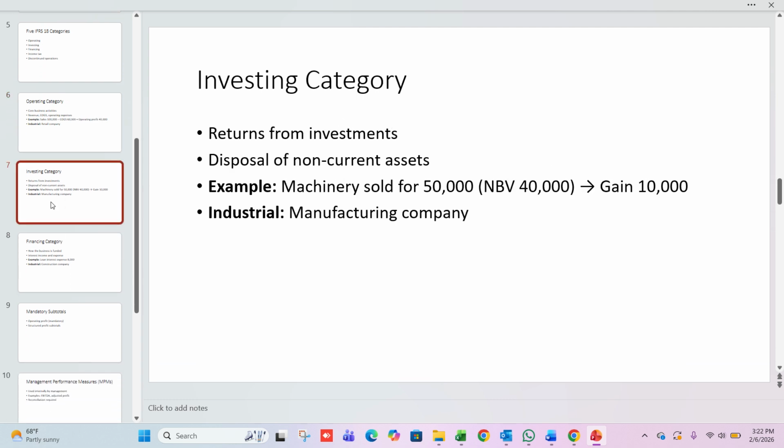Investing category. Next is the investing category. Investing activities are not part of day-to-day operations. These include gains or losses from selling non-current assets and returns from investments. For example, if a manufacturing company sells machinery for 50,000 when its carrying amount is 40,000, the gain of 10,000 is classified as investing income. This helps users distinguish sustainable operating performance from one-off items.